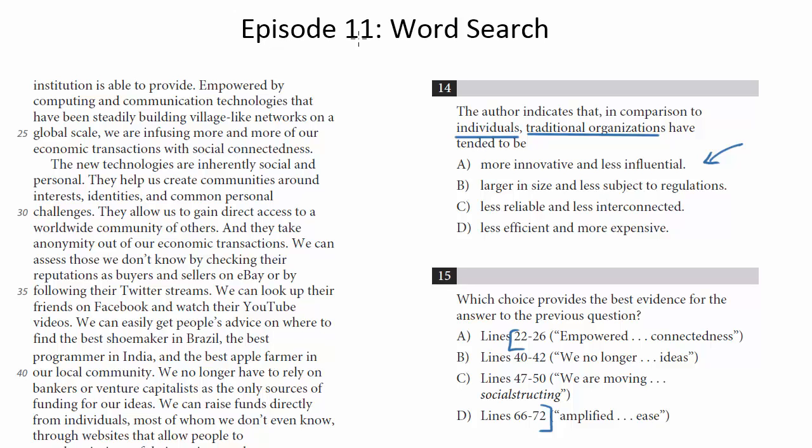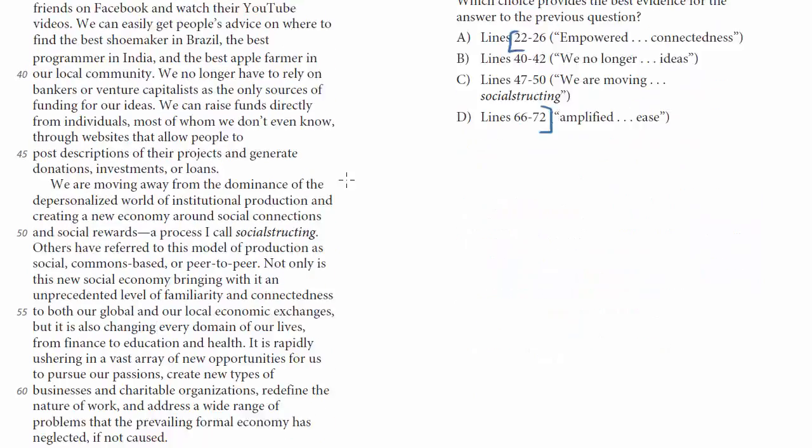So there's a lot of words that we might have to search for. In other words, this is why I call this episode word search. With a question like this, the key is the answer is in the passage somewhere. It's in the text. You're going to have to search through a lot of words and a lot of the passage to find it, but it is there. So when you're on a question like this and you're stuck, don't think necessarily that you don't get something. Think instead that you just haven't found the portion of the text that gives you the answer, because usually when you find it, it's pretty straightforward on a question like this. So we would begin then to read from 22 to 72 to find this answer.